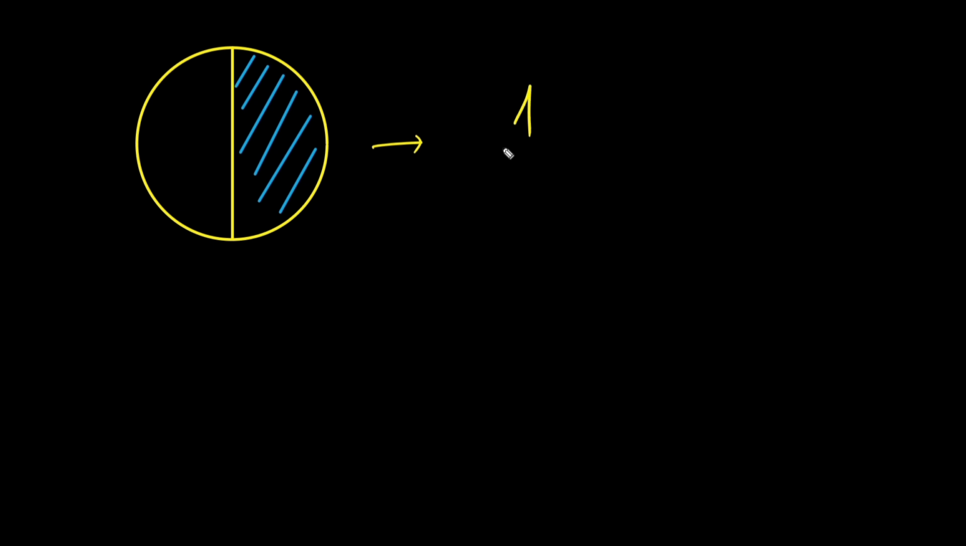So let's say we have one whole circle, and we break it into two parts. Let's shade just one portion of the circle. Here's a question for you. What fraction of this circle is shaded? There are two parts, but only one out of the two parts is shaded. So the fraction would be 1/2.